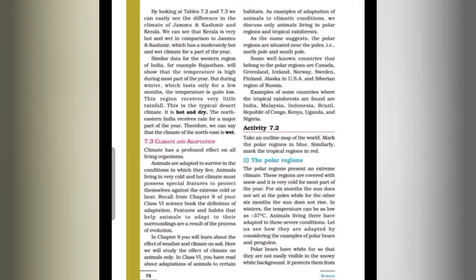Similar data for the western region of India, for example Rajasthan, will show that the temperature is high during most part of the year, but during winter, which lasts only for a few months, the temperature is quite low.